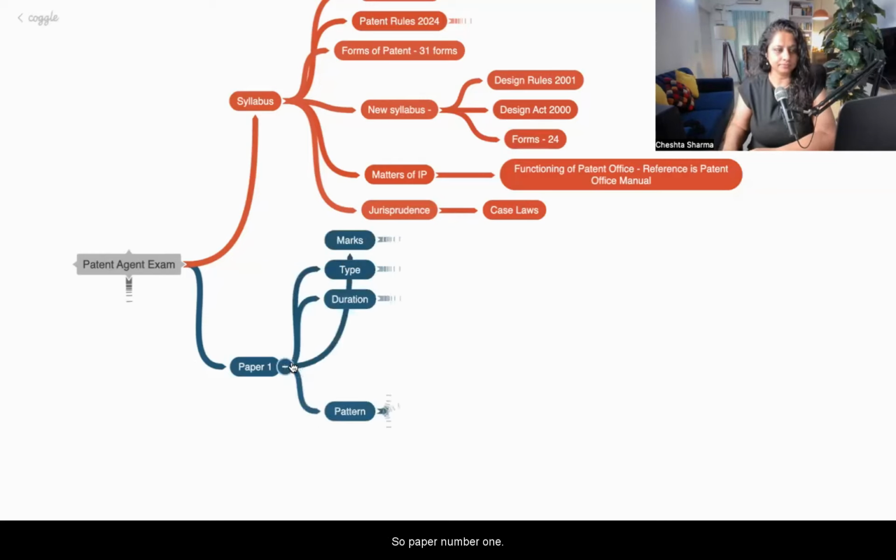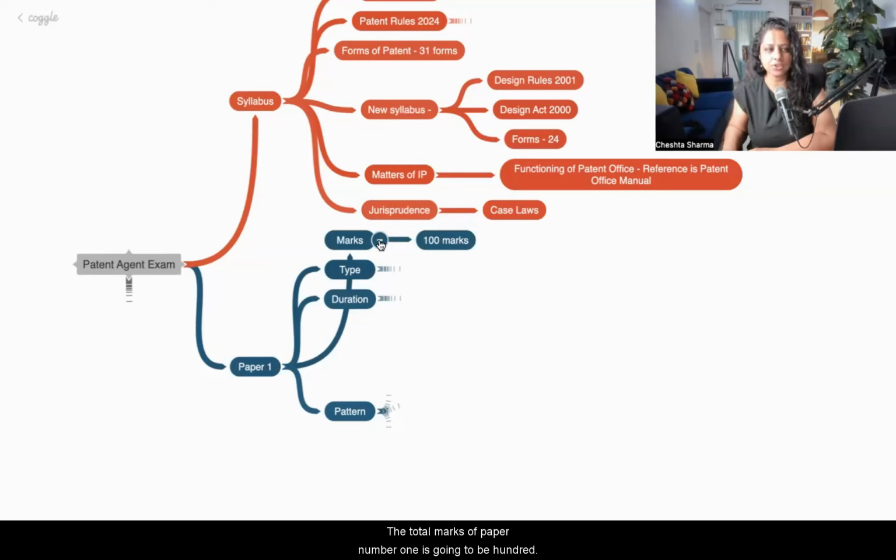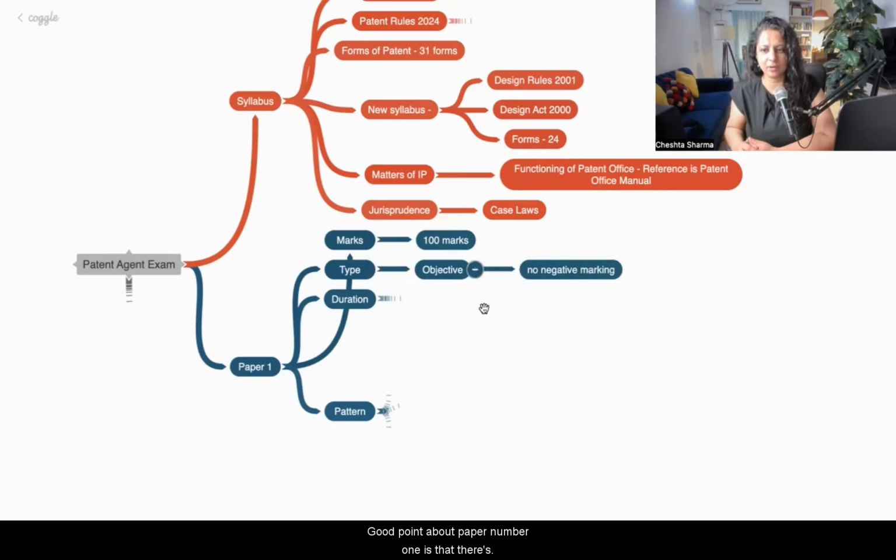Paper number 1 is happening on 5th January 2025. The total marks of paper number 1 is going to be 100. Paper 1 is an objective type paper. A good point about paper number 1 is that there's going to be no negative marking. You will get an OMR sheet, in which there are small circles, because there are MCQs. Like question number 1, with options 1, 2, 3, 4, and you have to fill in the circle with the right answer.